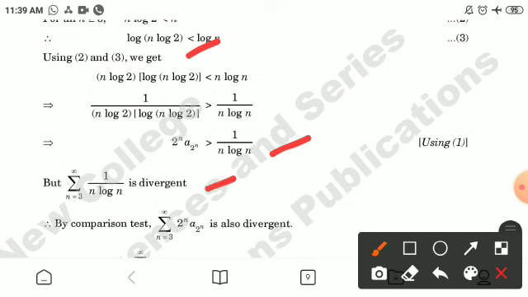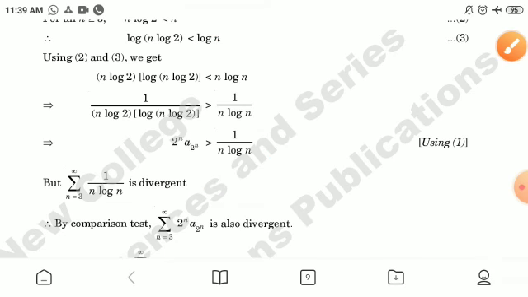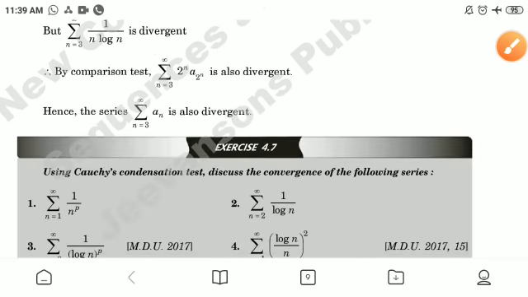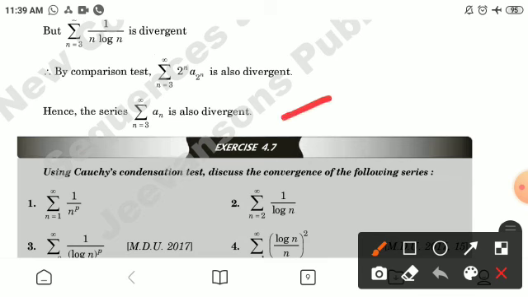But summation 1 by n log n is divergent. Therefore, by comparison test, summation 2^n a_(2^n) is also divergent. Hence, the series summation a_n is also divergent.